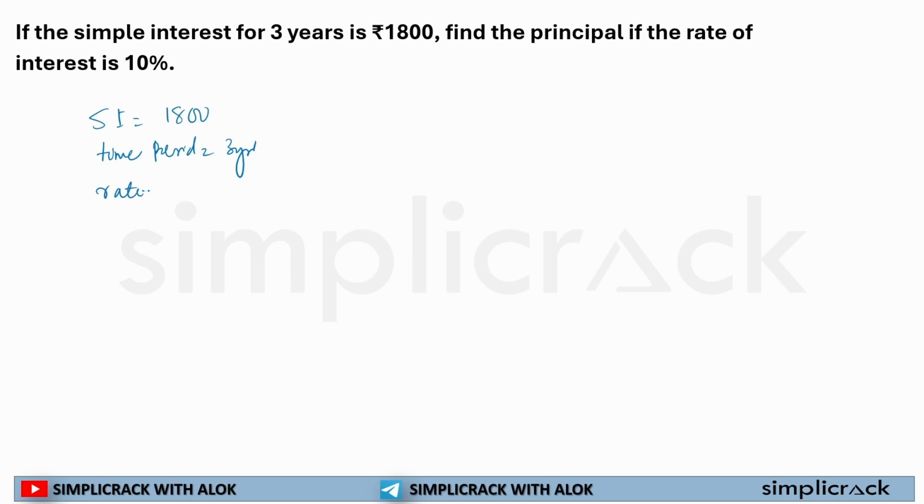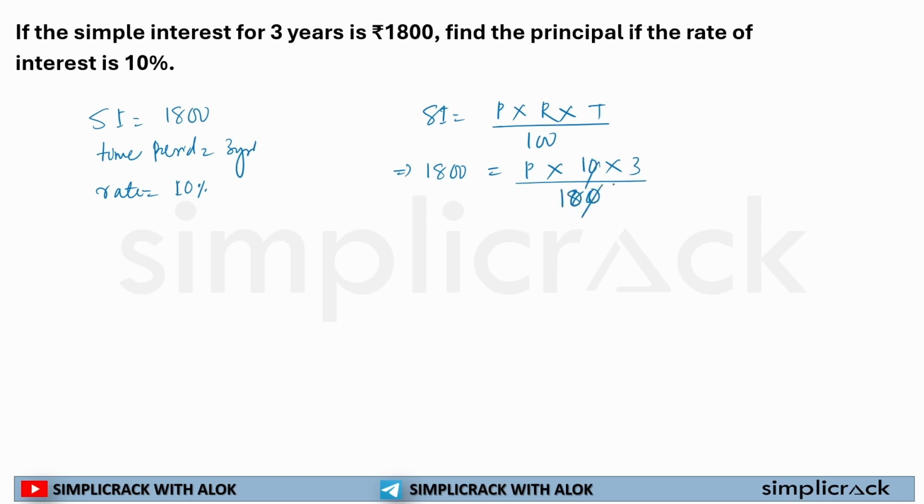So rate of interest is 10%. We know the simple interest formula is equal to principal into rate of interest into time divided by 100. Simple interest has been given 1,800. Principal is not given. Rate of interest is 10. Time period 3 divided by 100.